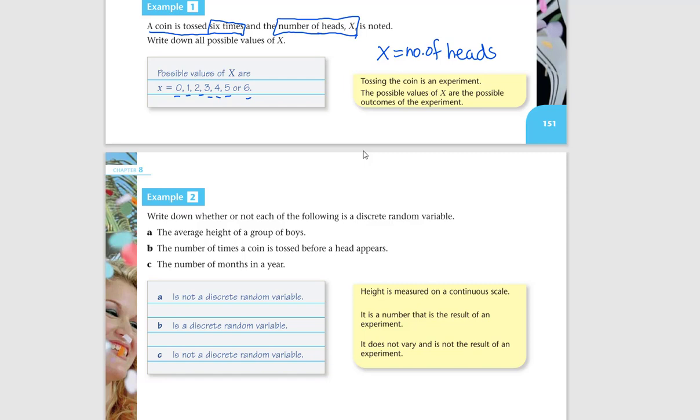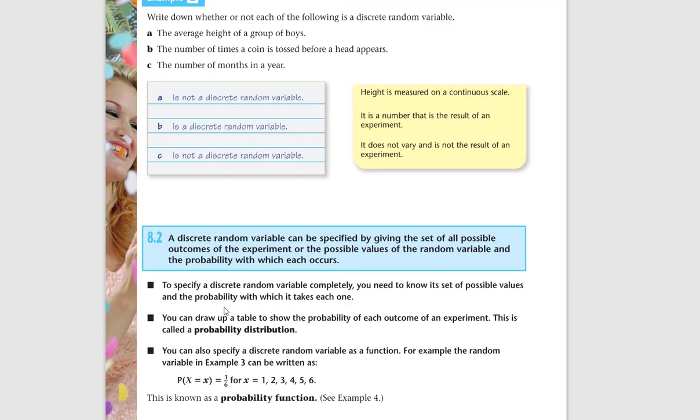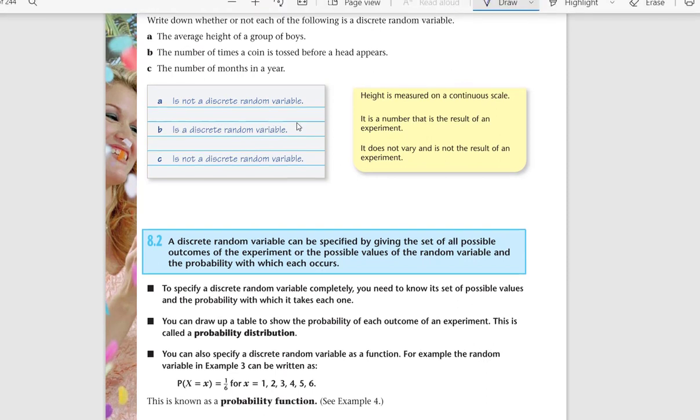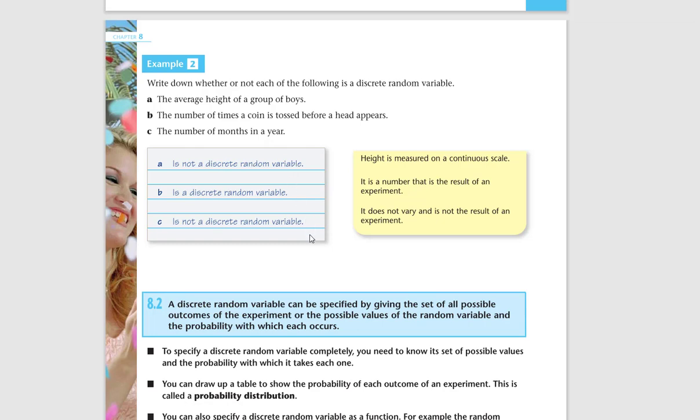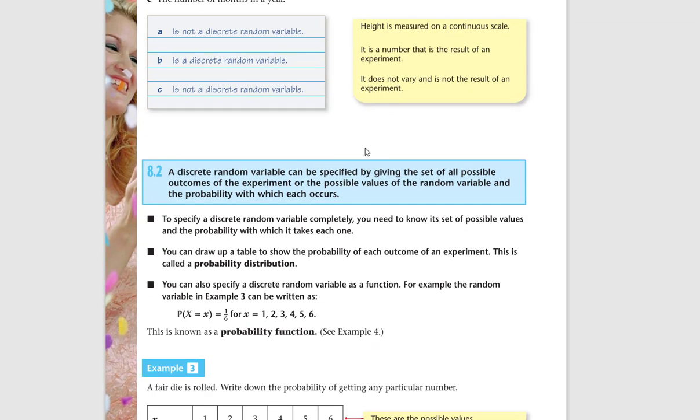When you toss a coin 6 times, you can get 0 heads, which means all tails, or you can get 1 head and the rest tails, or you can get all heads. All these possibilities are valid. You should also be able to realize what discrete random variables are and what continuous variables are. Discrete variables are variables that can only take whole number values.